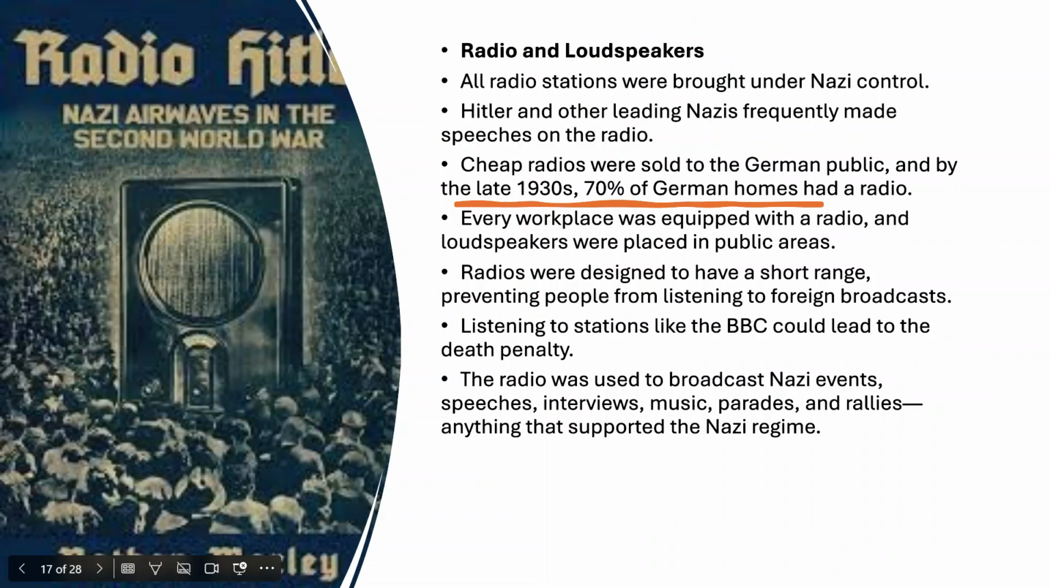Radios and loudspeakers. All radio stations were brought under Nazi control. Hitler and other leading Nazis frequently made speeches on the radio. Cheap radios were sold to the German public, and by the late 30s, 70% of German homes had a radio. Every workplace was equipped with a radio, and loudspeakers were placed in public areas. Radios were designed to have a short range, preventing people listening to foreign broadcasts. Listening to stations like the BBC could lead to the death penalty. The radio was used to broadcast Nazi events, speeches, interviews, music, parades and rallies, anything that supported the Nazi regime.